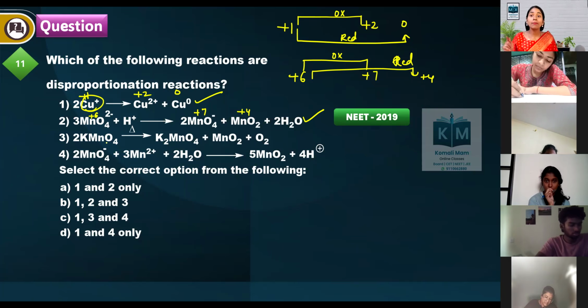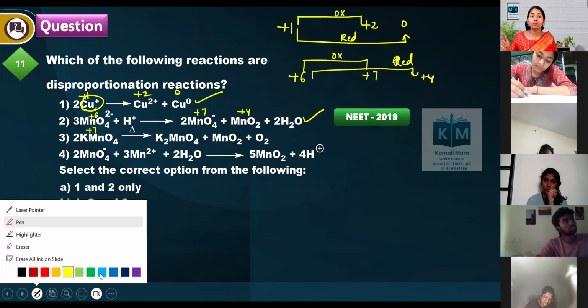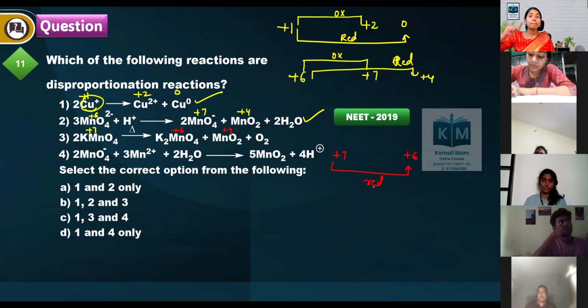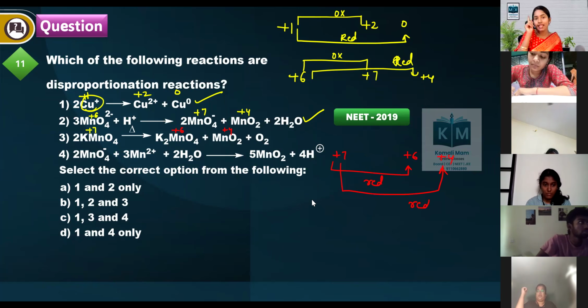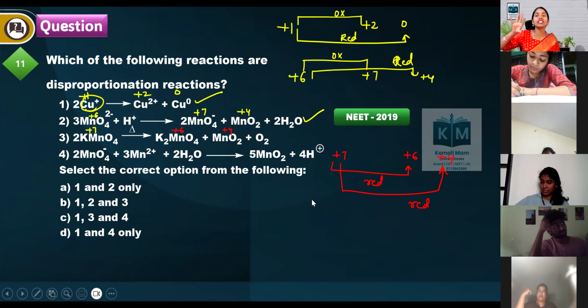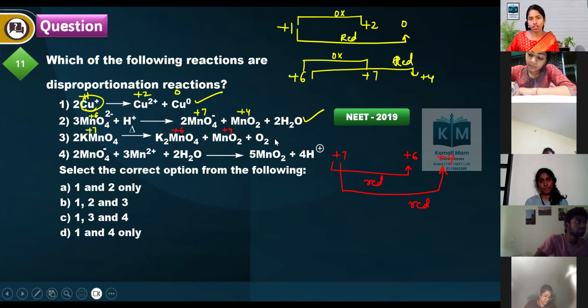See the next one. KMnO4. Manganese is in +7 oxidation state. And in this you observe it is +6, it is +4. So +7 is changing to +6. What is this? Decrease, reduction. Again, +7 is changed to +4. This is also decrease, reduction. Same element should not only decrease. Same element oxidation state should decrease as well as increase. That is a disproportionation reaction, higher and lower. So this is not a disproportionation reaction.